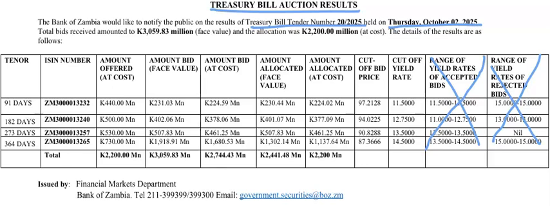You are not going to tell Bank of Zambia the interest that you want. Rather, you are going to accept the interest rate that will be given by Bank of Zambia after the auction. What you want to focus on is, first of all, the tenure. The tenure is this column. The tenure for Treasury bills is 91 days, 182 days, 273 days, and 364 days.